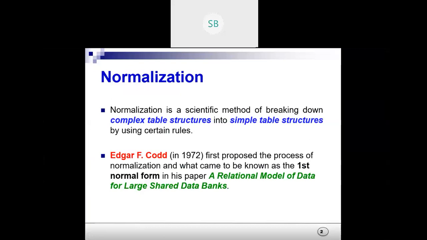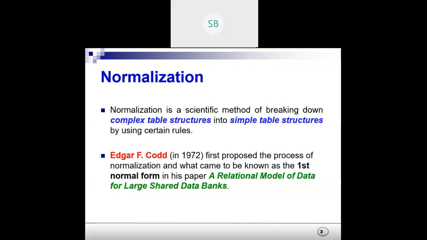Dr. E.F. Codd, full form Edgar F. Codd, in 1972 first proposed the process of normalization, which later came to be known as the first normal form. So he first gave one of the forms. There are actually normal forms till the fifth normal form. This first normal form was given by Edgar F. Codd in his paper, A Relational Model for Data for Large Shared Data Banks.